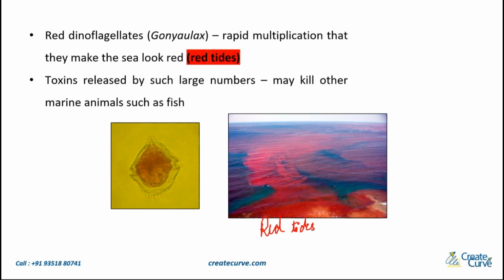So when does this occur? When the red dinoflagellates or the Gonyaulax rapidly multiply such that they multiply all over the sea and give this red color appearance. The toxins released by such a large number of dinoflagellates may kill other marine animals such as fish. Since they are growing in such a large number, the toxins released are also going to be large. This will pose a threat to the other marine animals which are present, the fish and maybe the plants. So their toxins can be harmful there.